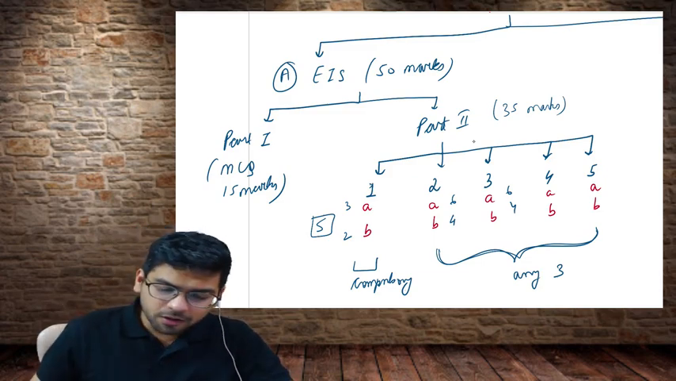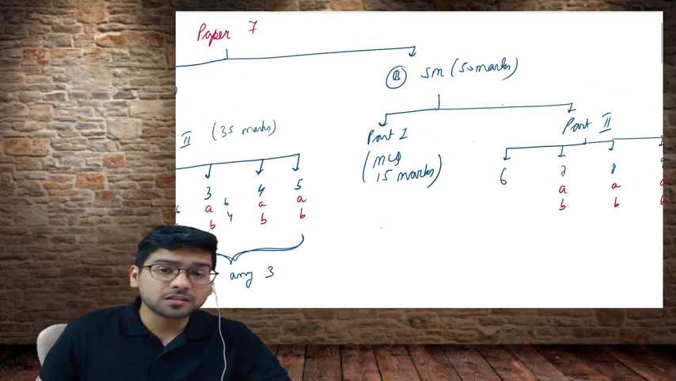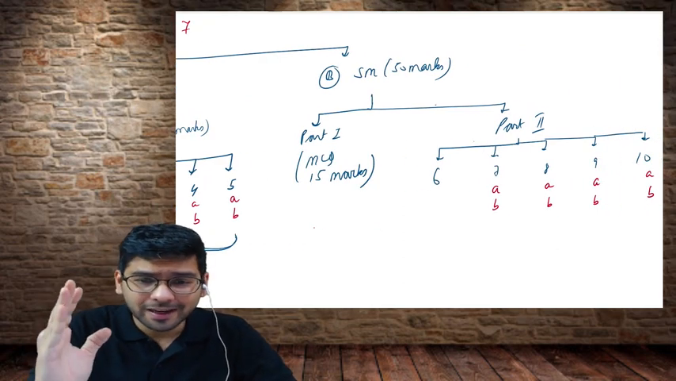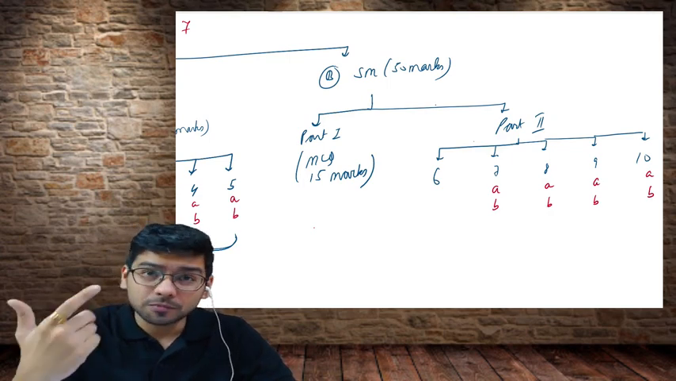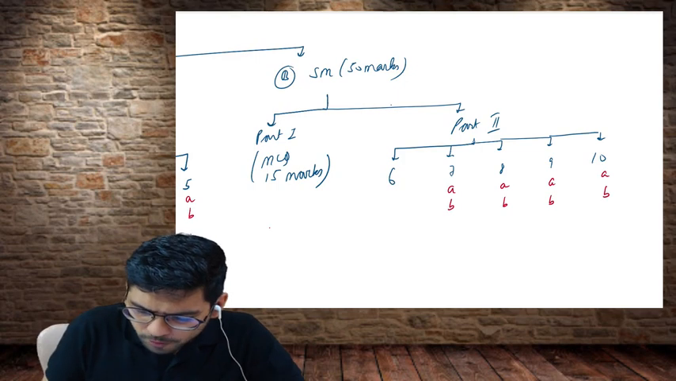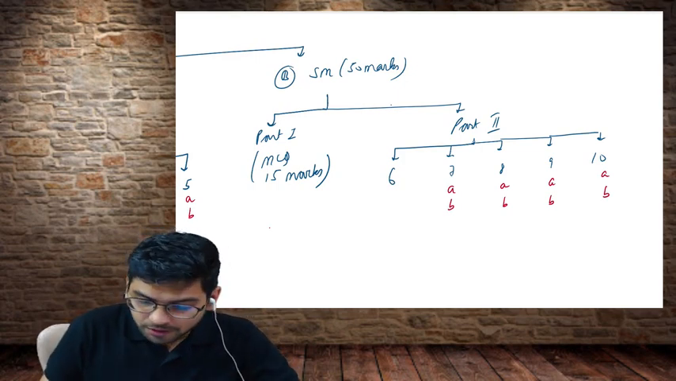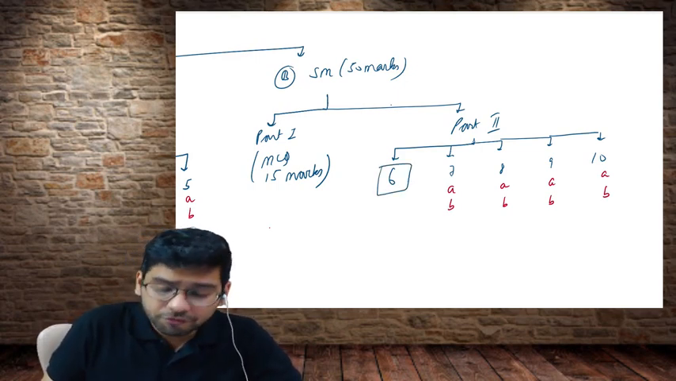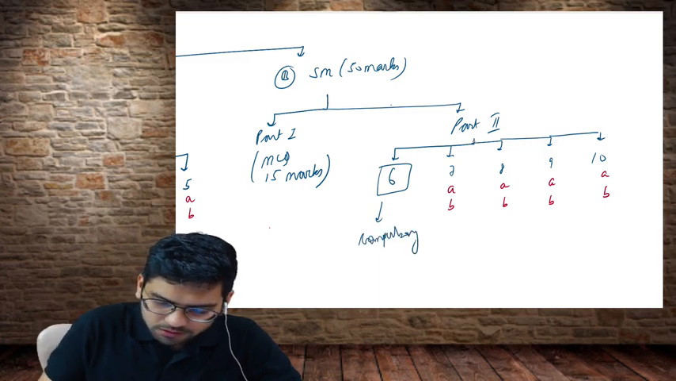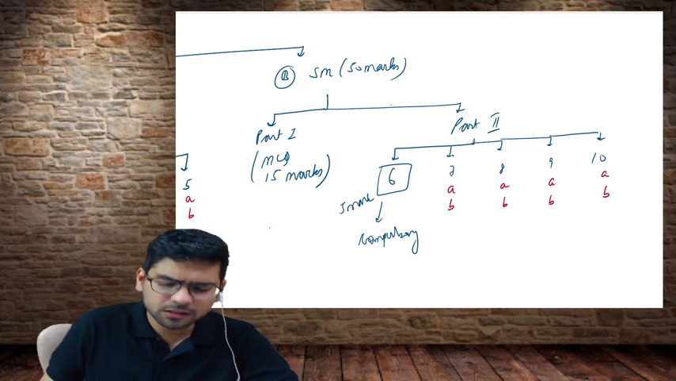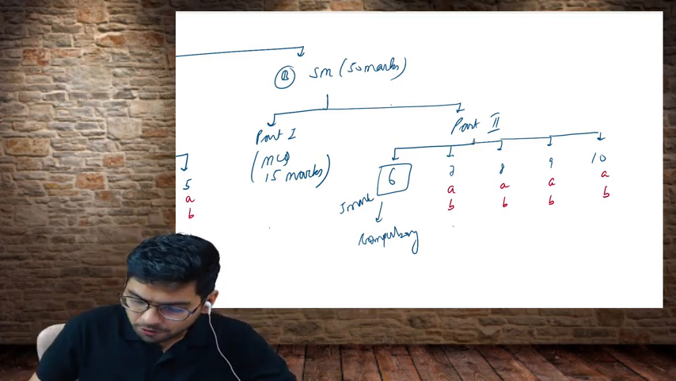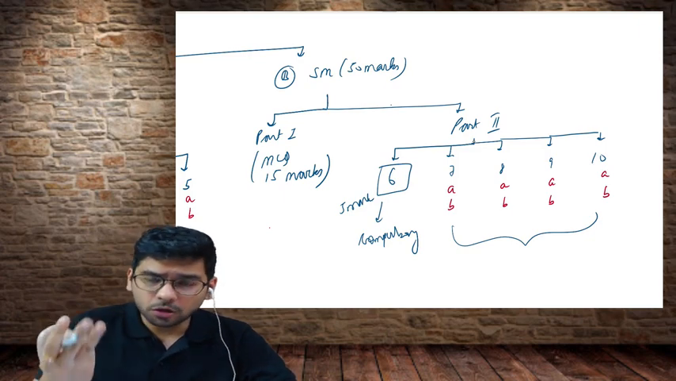Similar to this, we have the Strategic Management part in this subject, and in SM also we have 2 parts. Part 1 is MCQ, 15 marks, and part 2 is the subjective questions. We have 5 questions here. Question number 6 is of 5 marks and is compulsory. Out of questions 7, 8, 9 and 10, you have to solve 3 questions.